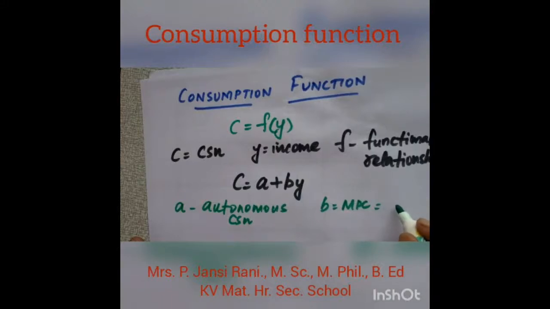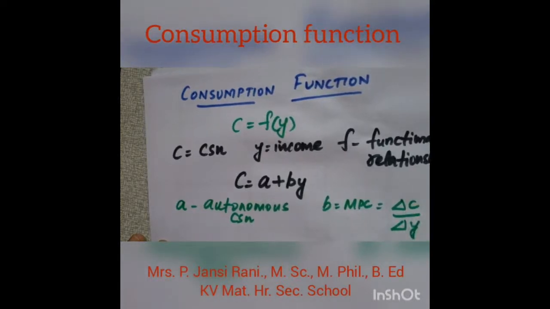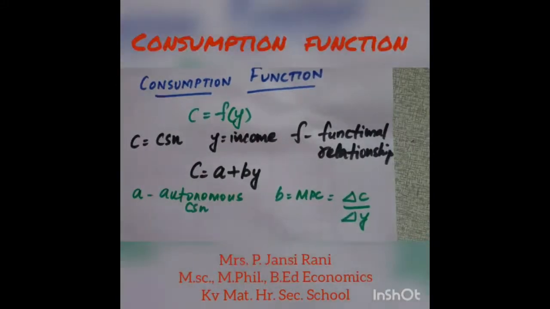The marginal propensity to consume has a formula, delta C by delta Y. Delta is change in the consumption for a change in the income. So whenever income increases, consumption also increases. The extent of the change in the consumption for a change in the income is measured by the component B, which is marginal propensity to consume. This consumption function is based on the ceteris paribus assumption. It means other things remaining the same, only income influences consumption.